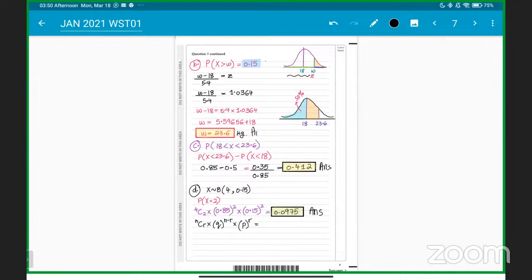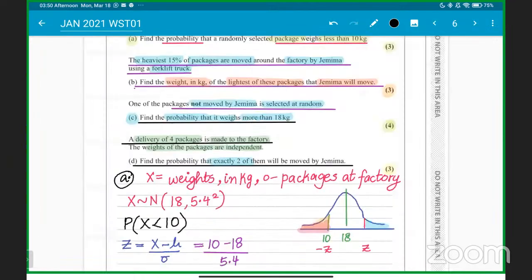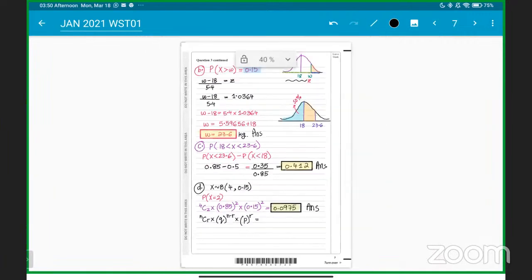Yes, sir. Okay. So this is a binomial. Part D is basically a binomial distribution question. So they're involving chapter number 6 as well in this last part for 3 marks. So binomial distribution is also being tested in the last part. That is for part D. Any more explanation required or got this clear now? Understood this?